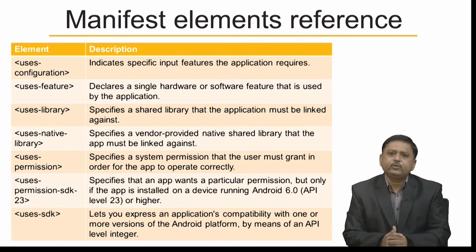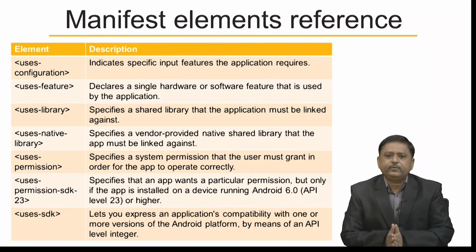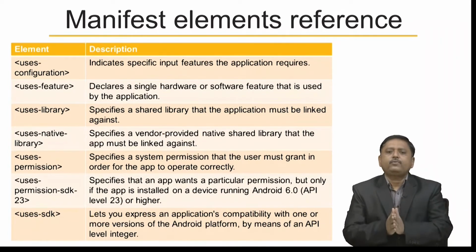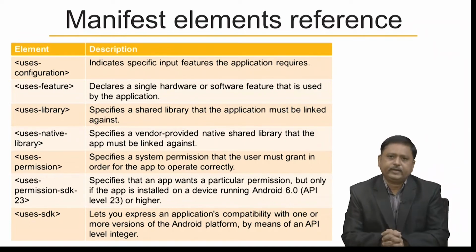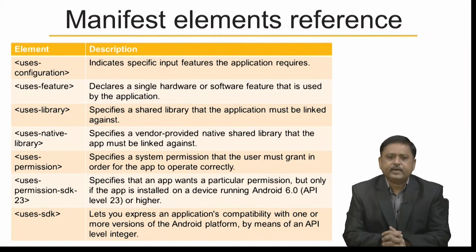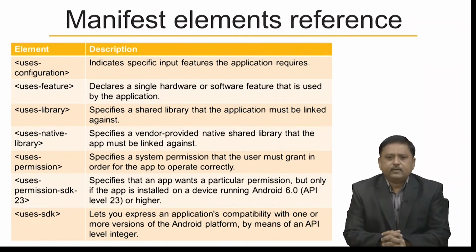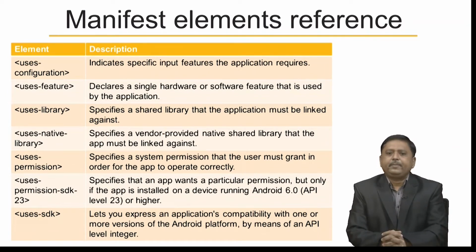Then there is uses-permission. It specifies a system permission that the user must grant in order for the app to operate correctly. Then there is uses-permission-sdk-23. It specifies that an app wants a particular permission, but only if the app is installed on a device running Android 6.0, that is API level 23 or higher.